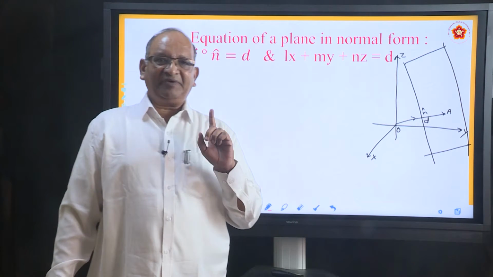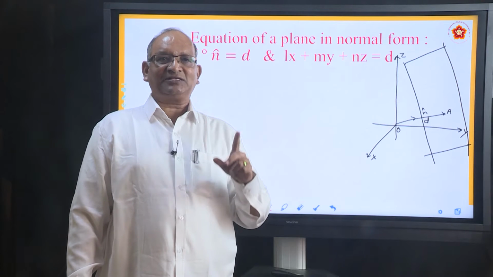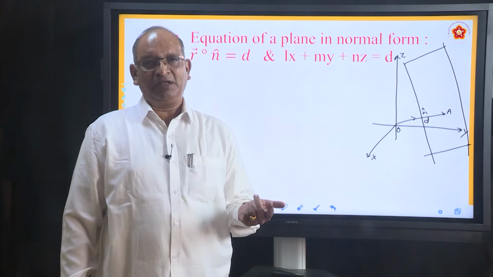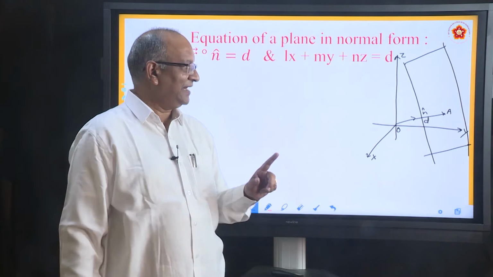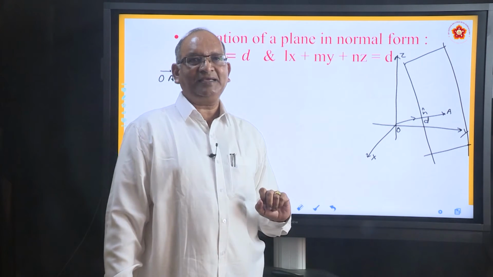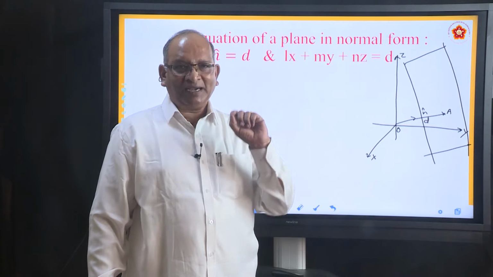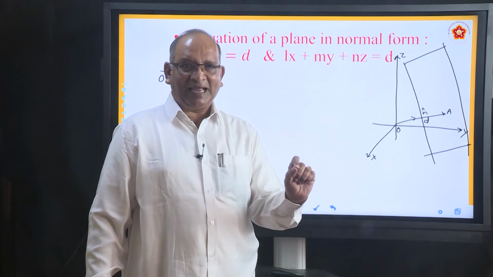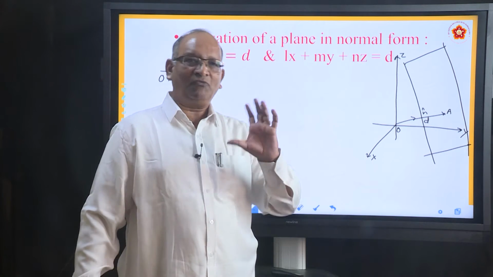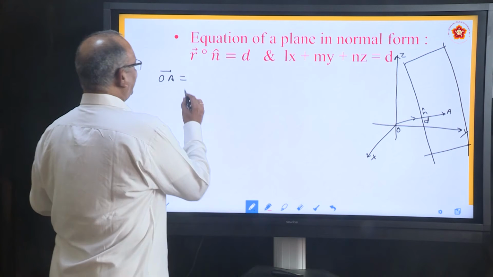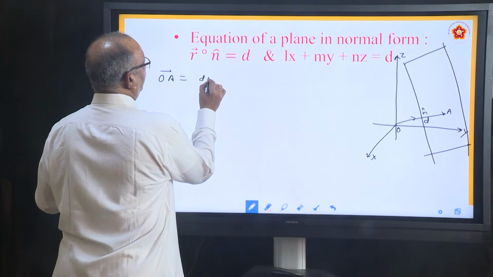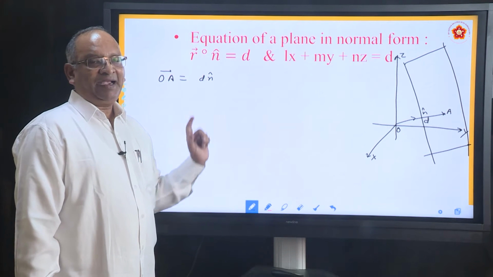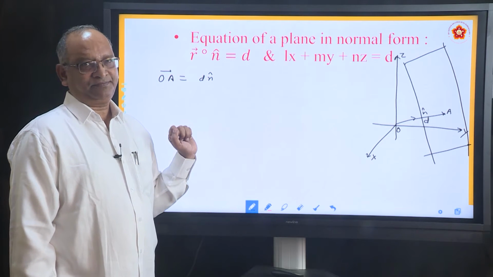We know that whenever we talk about a vector, it has two things. One is the magnitude, another is direction. What is its magnitude? What is its length? It is d. OA is how much? D. And what is the direction? It is the direction of a unit vector n. So you know the direction, you know the distance. So what is the vector OA? We say the vector is dn. D is its length and n is its direction.